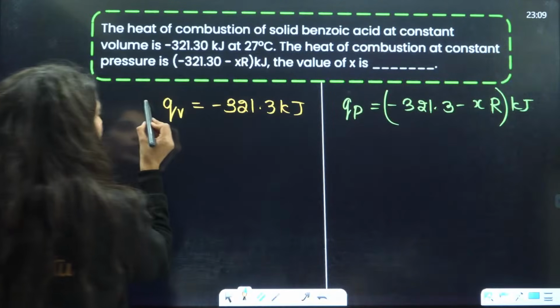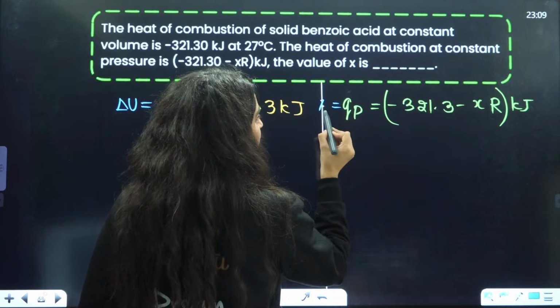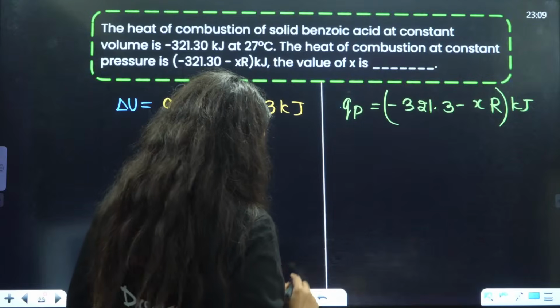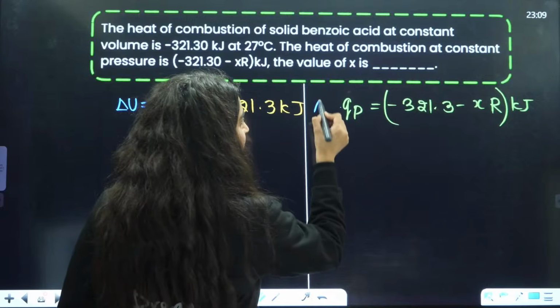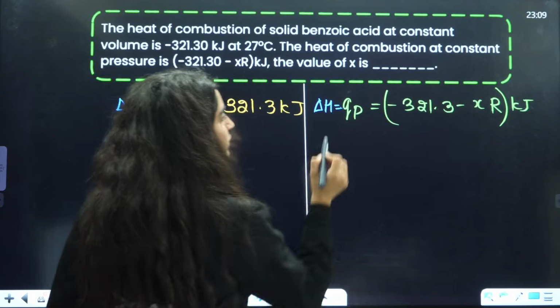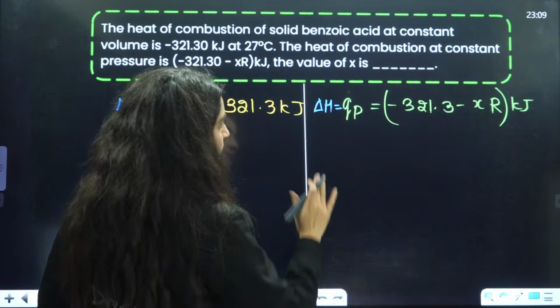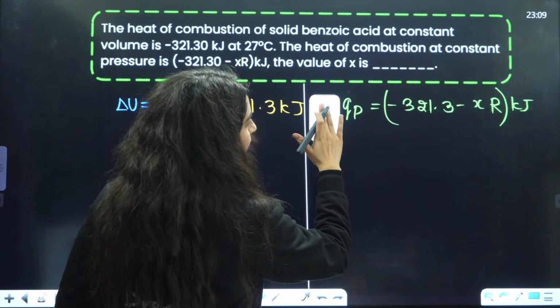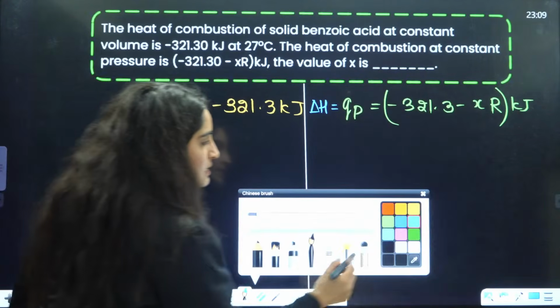So what is this QV? That is nothing but delta U. We are talking about delta H only, right? So can I just write delta H here? Delta H is equal to QP.